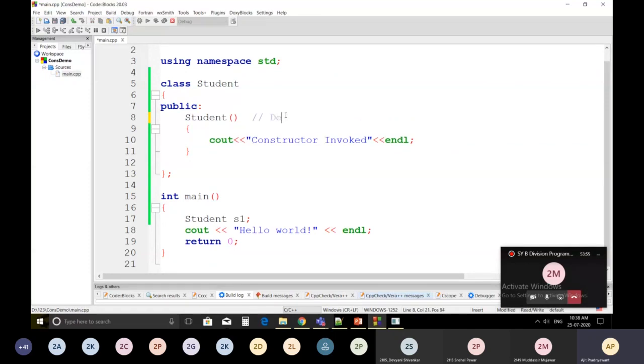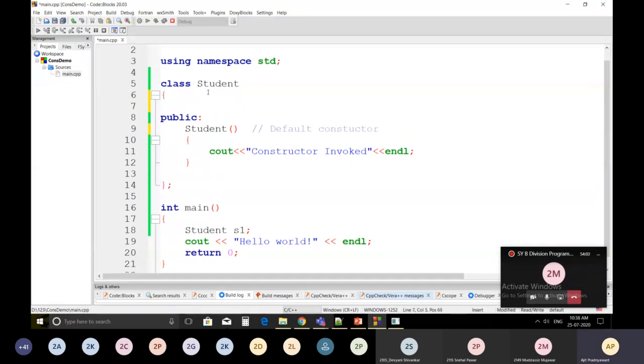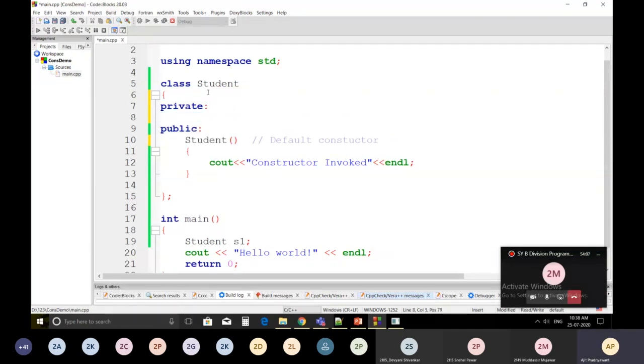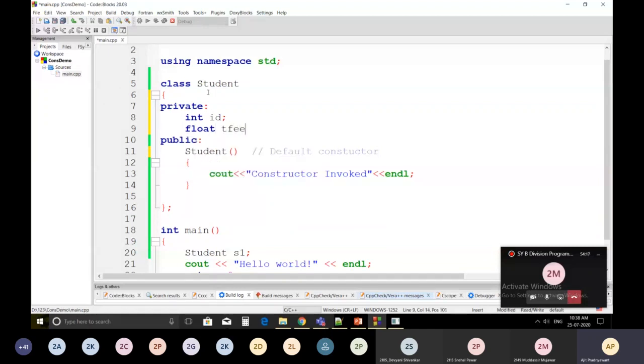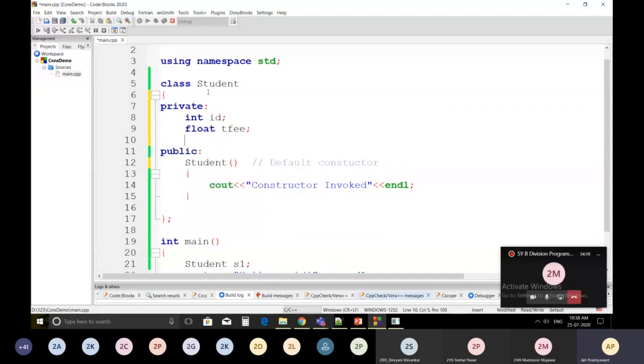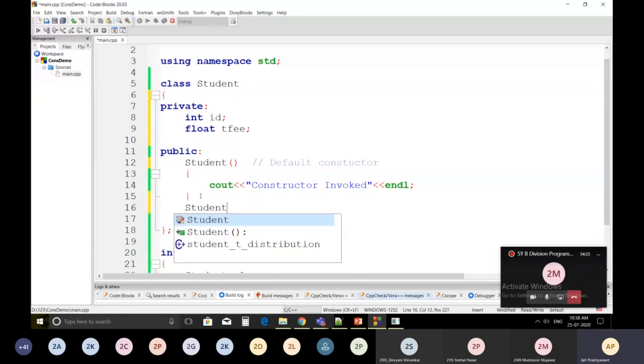Comment, I'm going to write here default. So now I'm going to write the parameterized constructor. For that I require ID, integer ID, and float tuition fee. So here it is. I'm going to write here student.